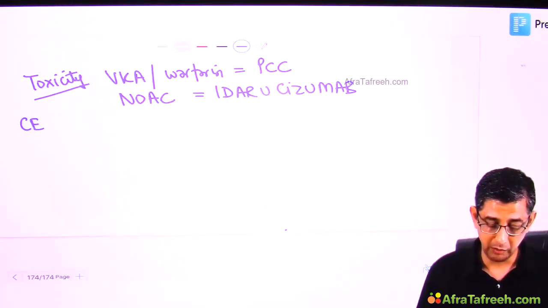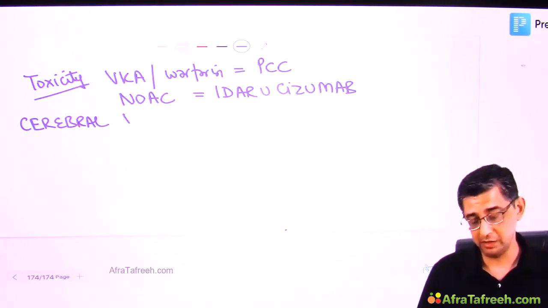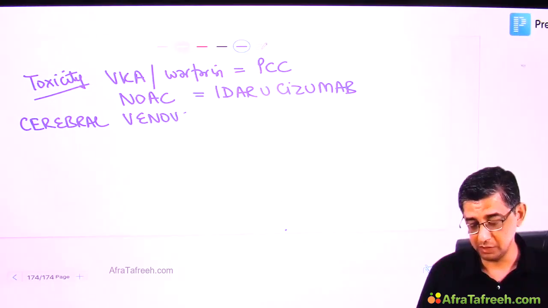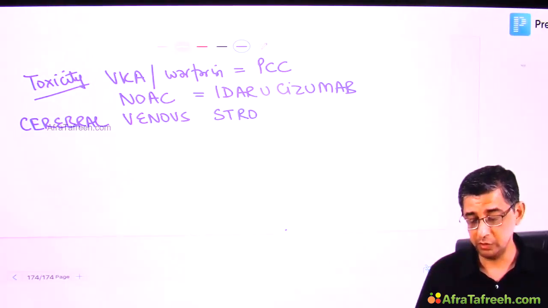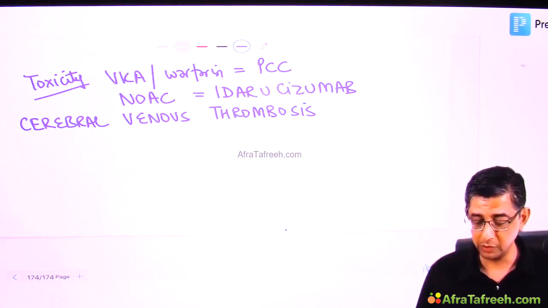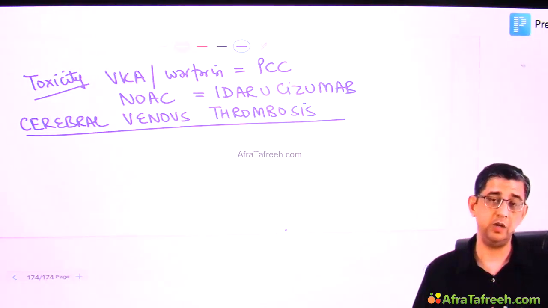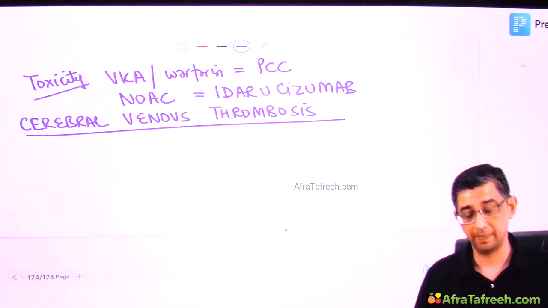And lastly, I would like to mention a rare topic which is asked in stroke, that is cerebral venous thrombosis. You see, we study arterial strokes, no? But there can be venous strokes as well. When you read this for the first time, it looks surprising because the impression of most of us is that stroke is always going to be an arterial occlusion. No, even venous occlusion will cause it. Why? Because after the blood of the artery has to go into the vein, if the vein is occluded, the brain perfusion is affected once again.